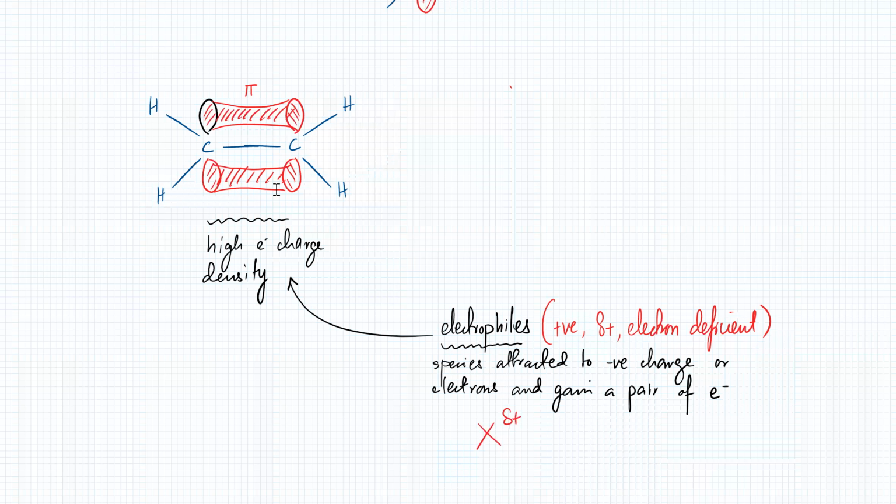An electrophile doesn't mean it itself has electrons. Itself, it's electron deficient. Itself, it's positive or slight positive. But it will be attracted to electrons. That's an electrophile. Is that clear? Yes, sir. So if there's confusion: electrophile doesn't mean that it has electrons. It doesn't have electrons, so it is attracted to electrons, okay?